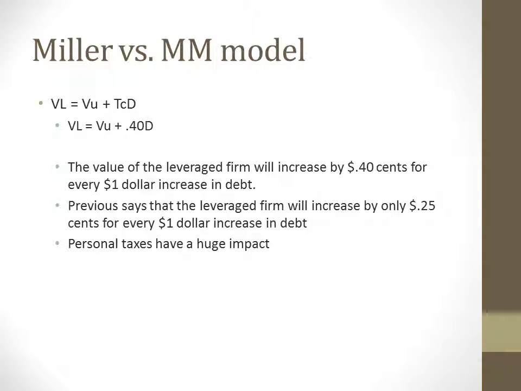If we compare Miller's model to the M&M model assuming taxes, we can convert Miller's model to only incorporate corporate taxes. The equation then would say that the value of the leveraged firm will increase by 40 cents for every $1 increase in debt, whereas in the previous, it only increased by 25 cents. So we can see that personal taxes have a huge impact on the gains from the use of leverage.